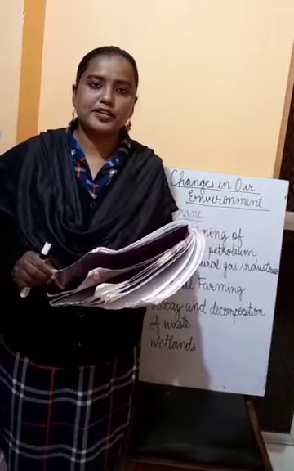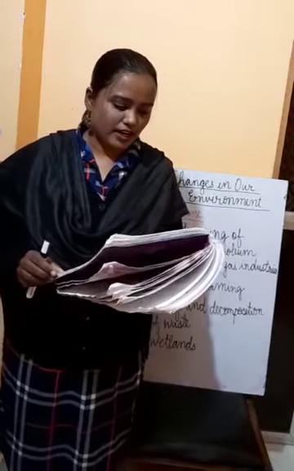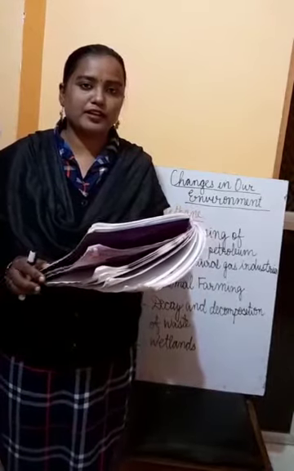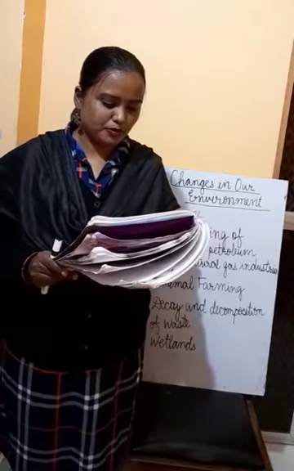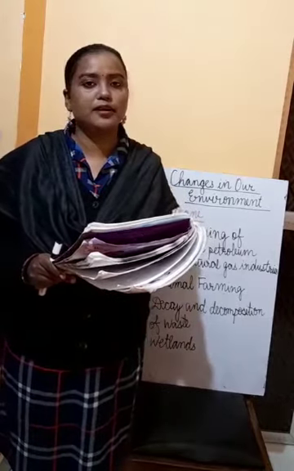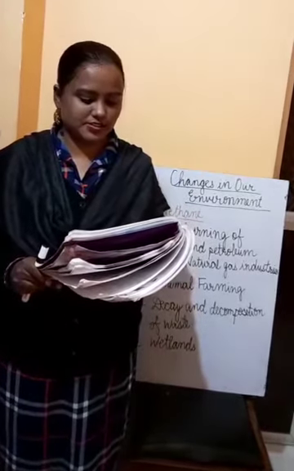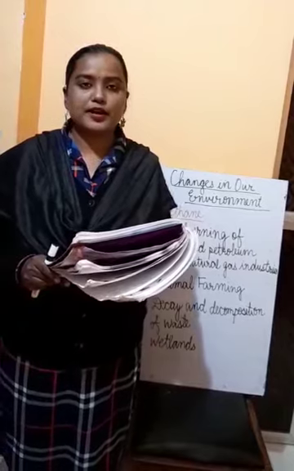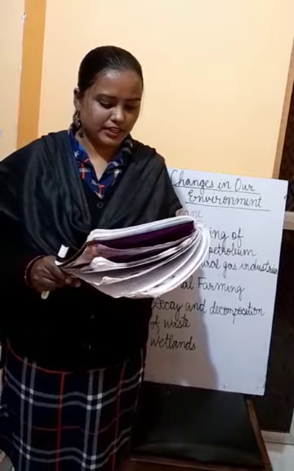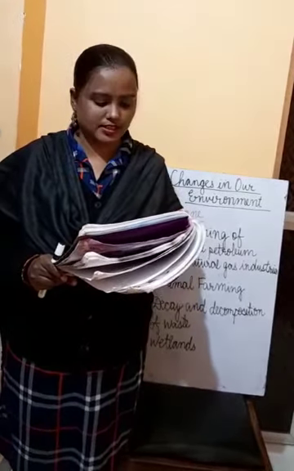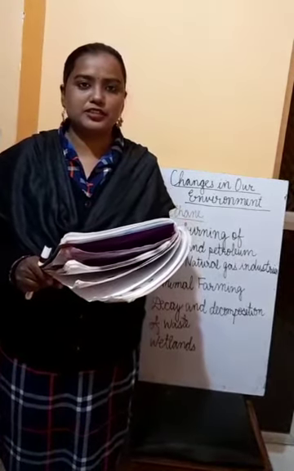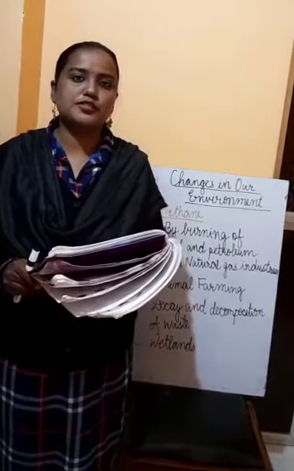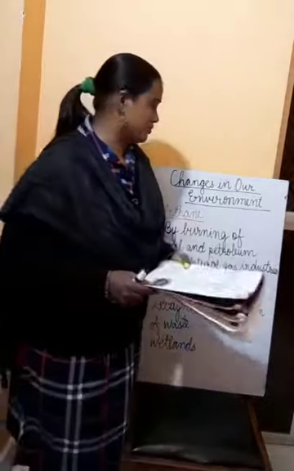All of you turn to page number 129 and see the paragraph on methane. Methane is added to the atmosphere mostly by coal, petroleum and natural gas industries, and also by animal farming, decay and decomposition of waste, and wetlands. We will discuss how these produce methane in the atmosphere.